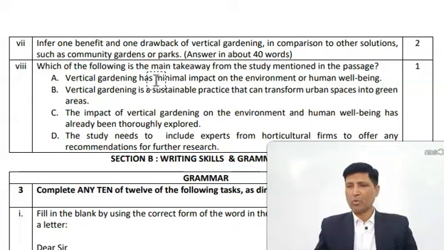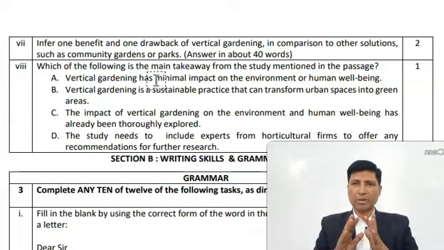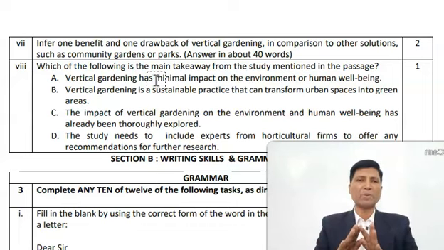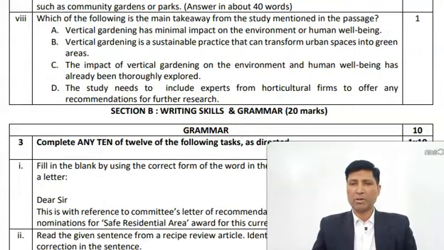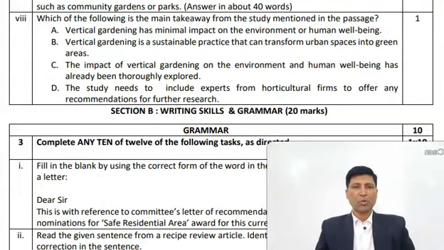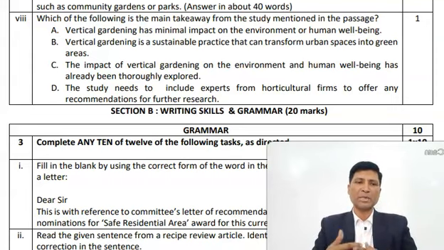So this is how, once your concept is clear, you can score 100% marks in the reading section. Now moving on to question number 8. Which of the following is the main takeaway? Main takeaway means main lesson. What lesson, what message are you learning from this passage?